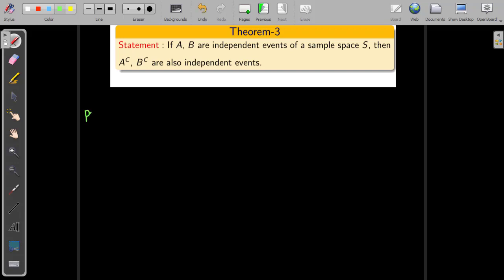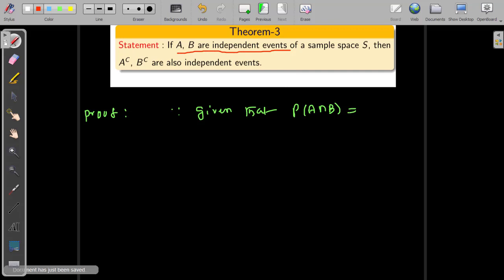So proof, we will proceed for the proof. Given that probability of A intersection B, so this is the baseline. You have to understand always, A, B are independent events means you have to start with probability of A intersection B equal to P of A times P of B. Let us mark this as equation number 1.